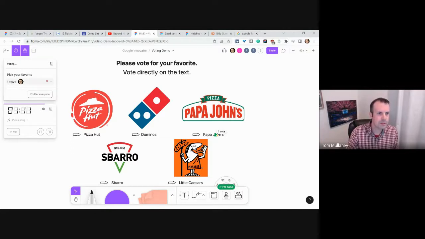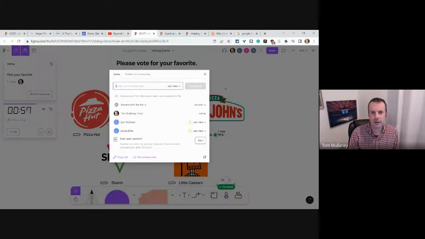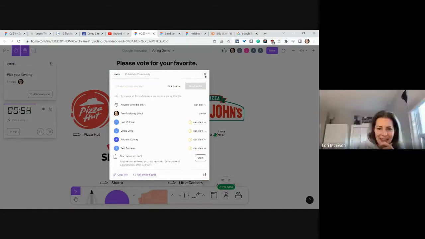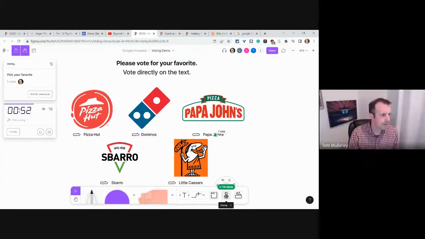And we got voting. So far, one is voted. You want to click right down here to the stamp. You can always unmute if there's any issues. And this should be set to anyone can edit. Yep. I can't find the stamps. Oh, stamps is right down here at the bottom. Look at the bottom toolbar. No, Lori? No, I don't have it.